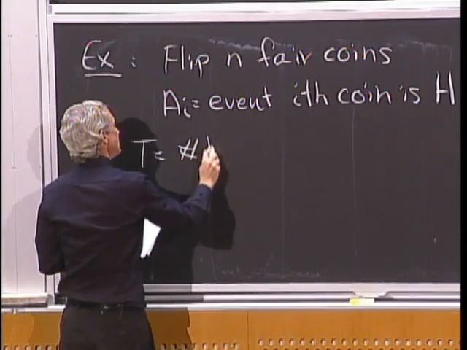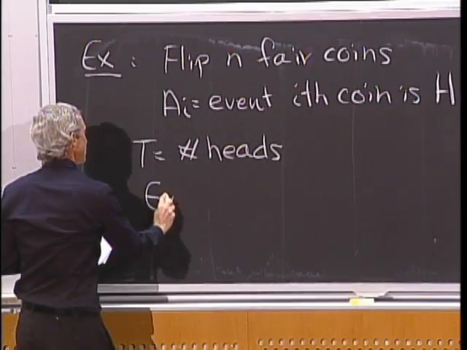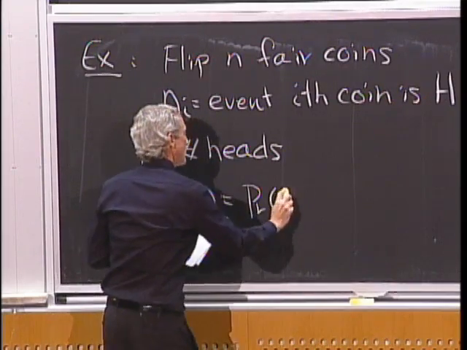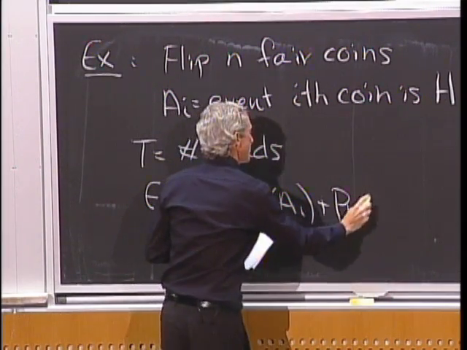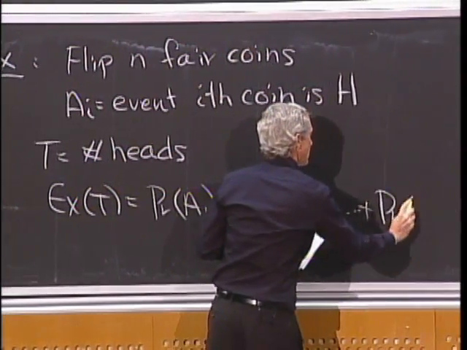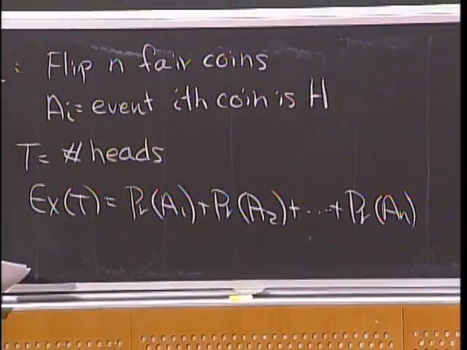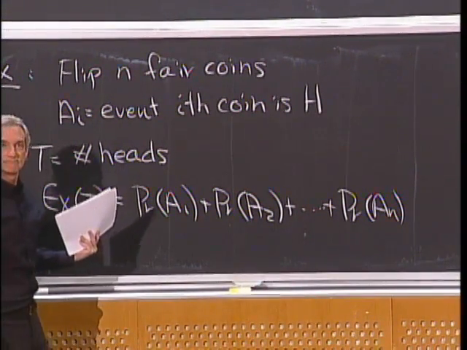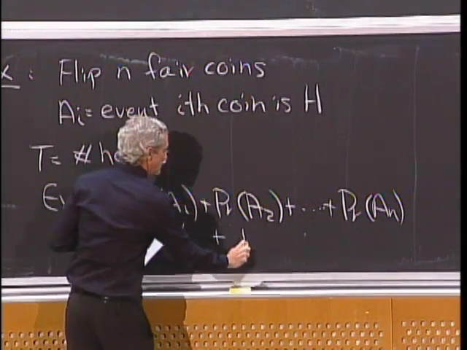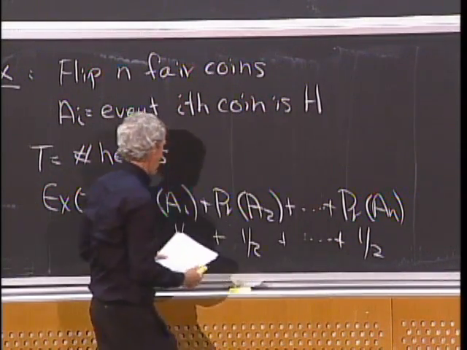T is the number of heads. We want to know the expected value of T. And from theorem 1, that's just the probability the first coin is heads plus the probability the second coin is heads, and the same out to the probability the nth coin is heads. What's the probability the first coin is heads? A half. Probability the second coin is heads is a half. Probability the last coin is heads is a half.